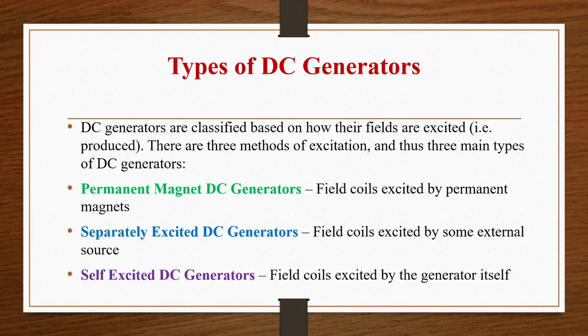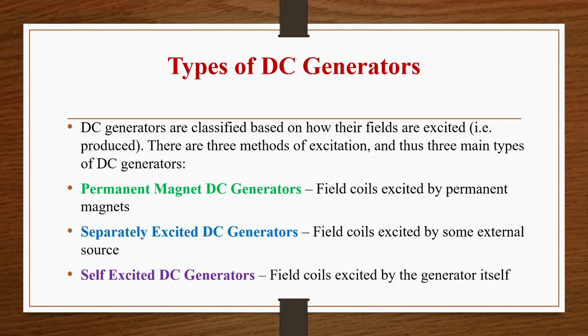Now, if the field coils are excited by some external source, then it is called a separately excited DC generator. And if the field coils are excited by the generator itself, then it is called a self-excited DC generator. So it may be asked as a short question in SAQ: how do you classify DC generators based on the type of excitation? So, you can write these methods.